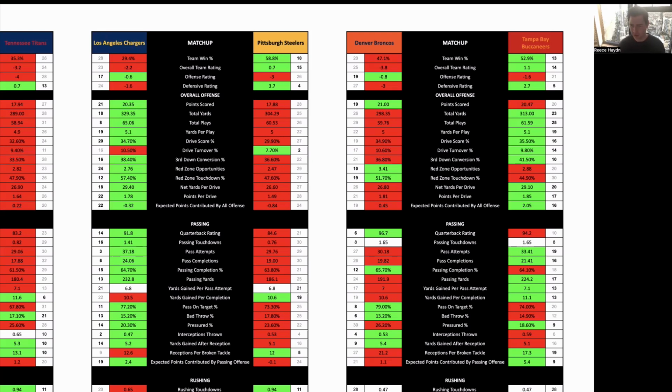The key, obviously, is Denver haven't really performed that well on offense. They had 20 points in week 1, 6 points last week against Pittsburgh, who are a good defensive side. But I think Denver can get their offense going this week because the Tampa Bay defense does have key injuries, which should give the Broncos the chance to get some offense rolling.